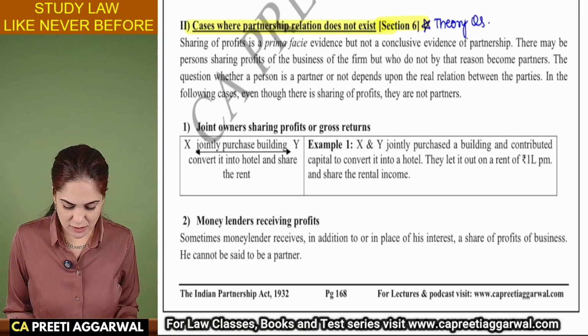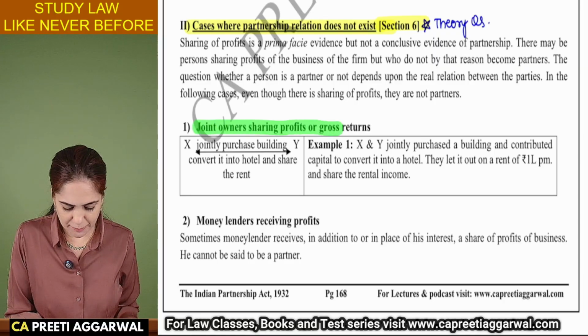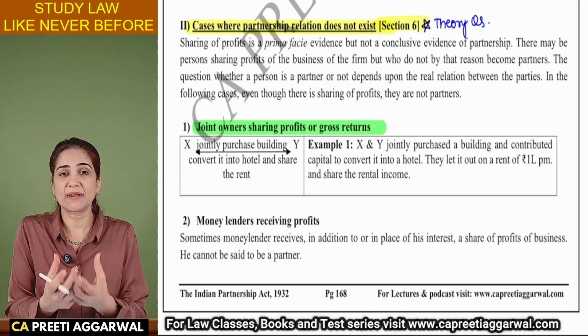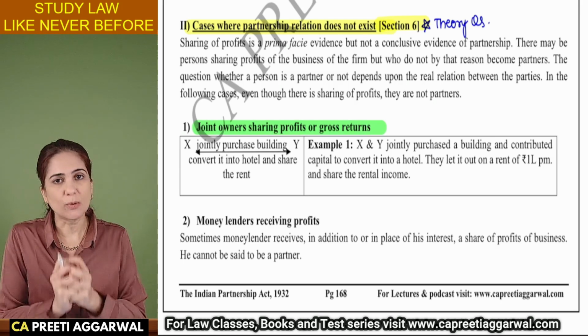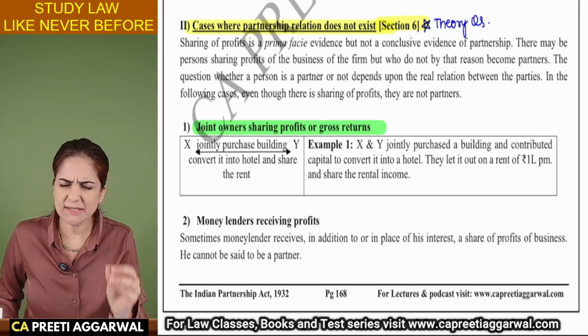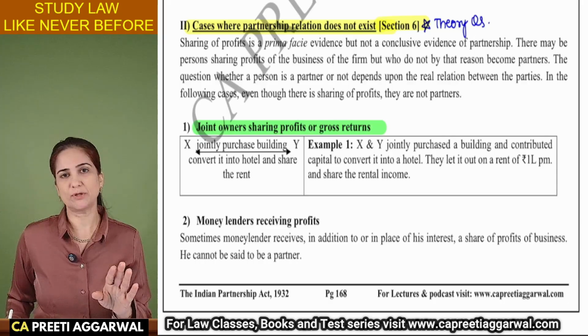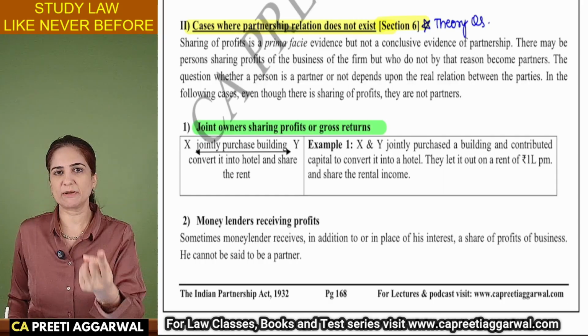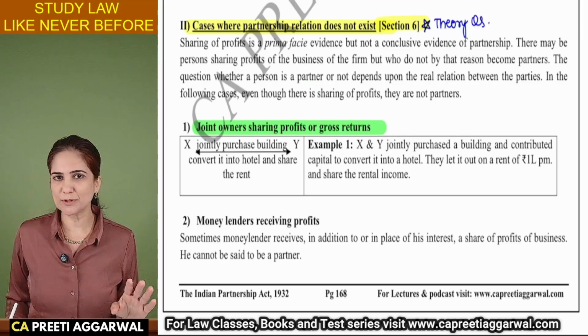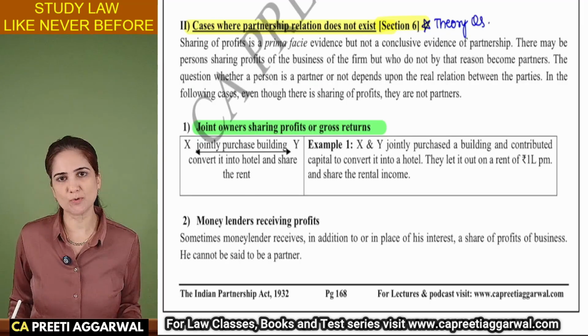Okay, so in case of joint owners sharing profits or gross returns, they are joint owners. They are only sharing the benefit of co-ownership. They are not partners. There's no mutual agency. In all these cases, you will not find mutual agency. I am not responsible for the acts of others. They are not responsible for my acts. There is no mutual agency. Therefore, there is no partnership.